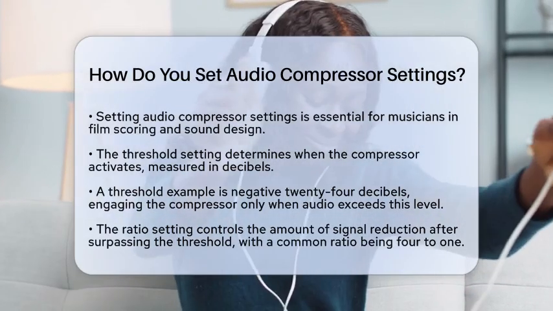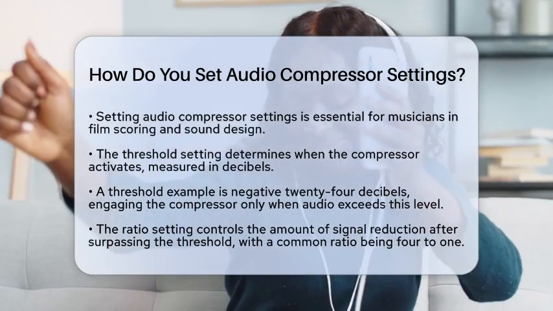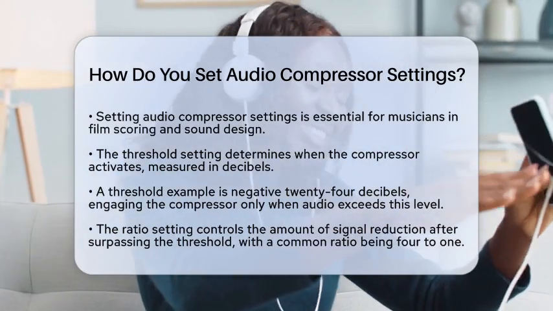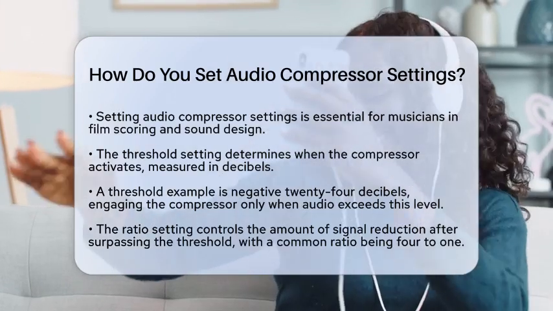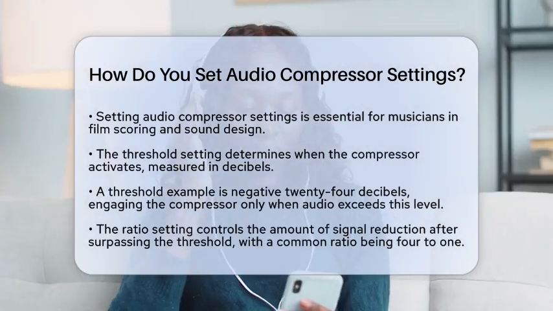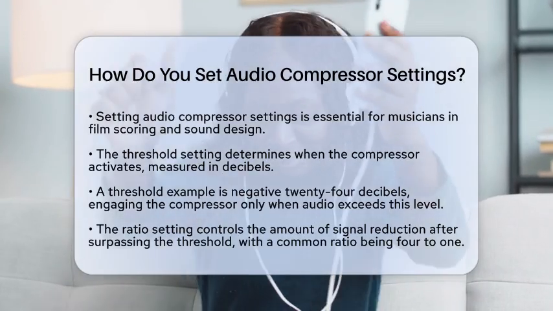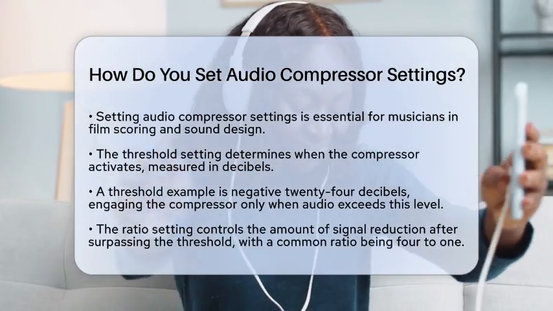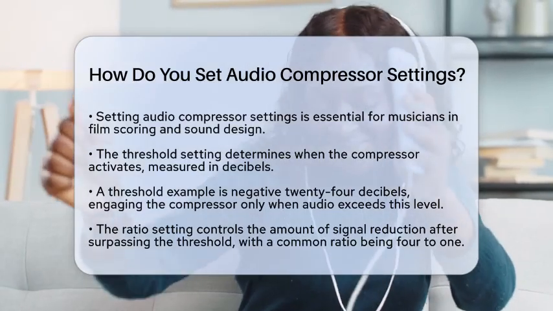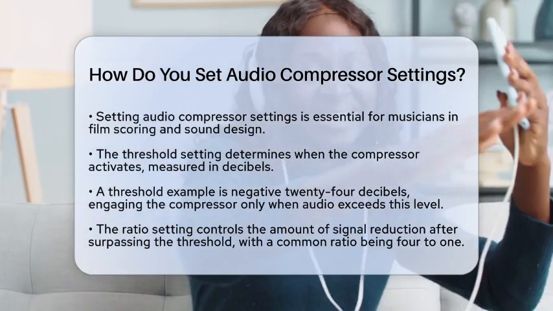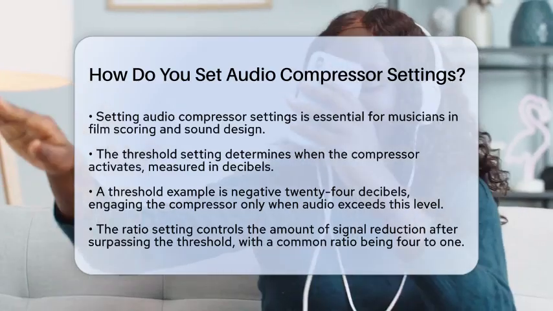First, we have the threshold setting. This is where you decide when the compressor will start working. It is measured in decibels. Set the threshold so that the compressor activates only when the audio signal exceeds a certain level. For instance, if you set it to -24 decibels, the compressor will only engage when the audio goes above that level. This helps keep your track's volume consistent.